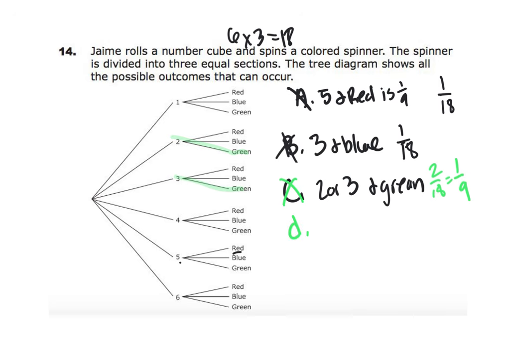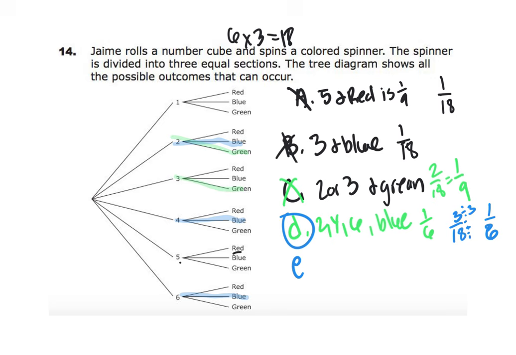D says an even number, which is 2, 4, and 6, and landing on blue is 1/6. So let's look here. Let's highlight the evens. 2 and blue, 4 and blue, and 6 and blue. So 1, 2, 3 out of the 18. So that 3 goes into 3 one time. 3 goes into 18 6 times. So yes, D is your answer because it'd be 1/6.